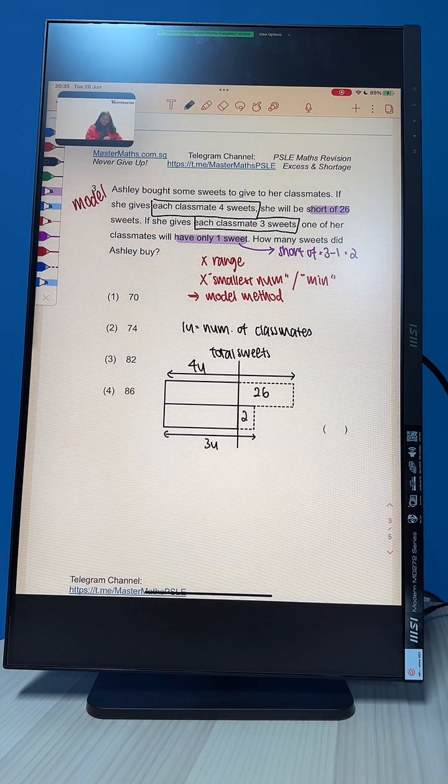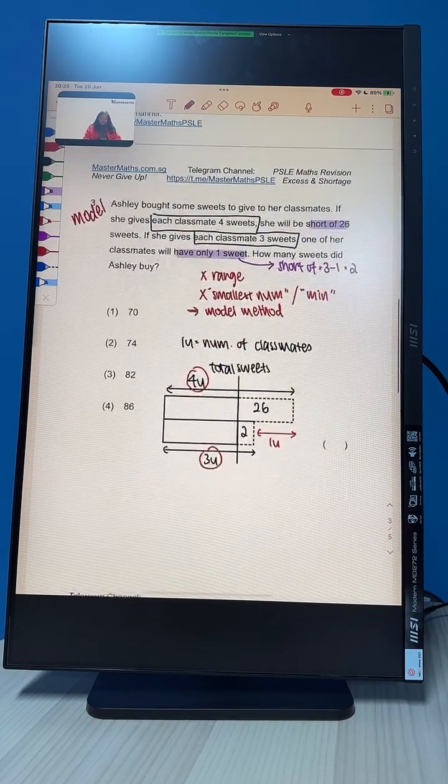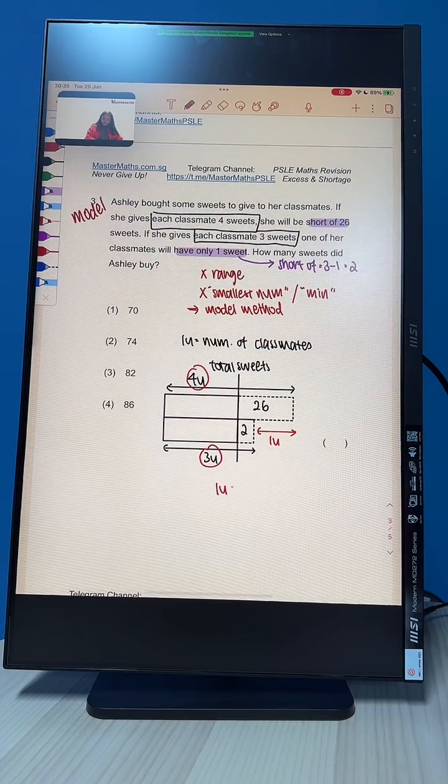Okay. So from here, from our model, we see that the difference here, we have 4 units, 3 units, the difference must be 1 unit. So 1 unit will be 26 minus 2, which is 24. And we call our 1 unit to be our number of classmates. So this is our classmates. Got it?